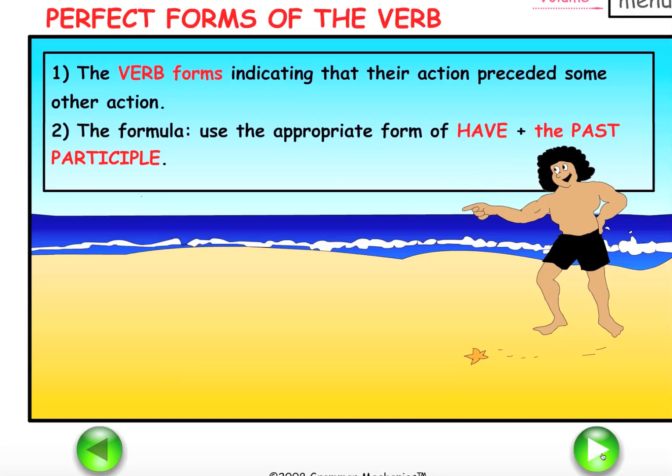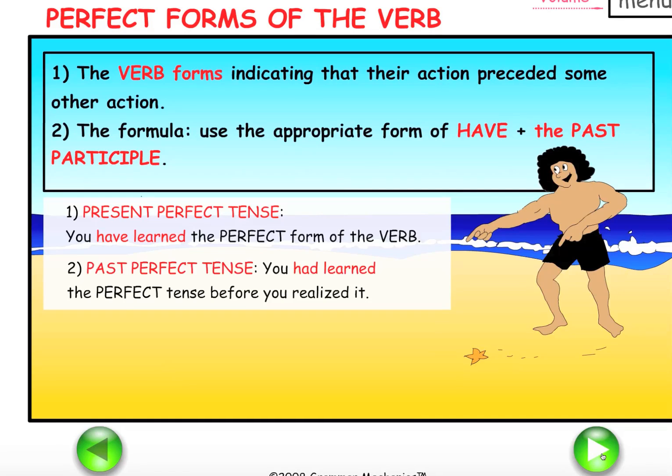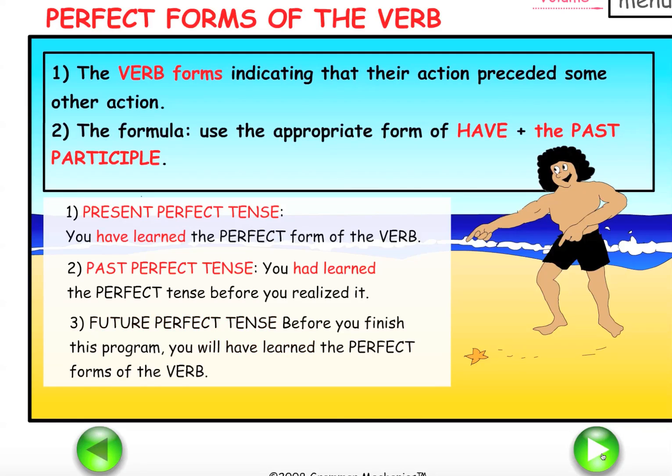Understanding the perfect forms of the verb is not as difficult as it seems because there is a basic formula that you follow to create the perfect form of the verb. The verb forms indicating that their action preceded some other action. You use the formula of using the appropriate form of have plus the past participle.